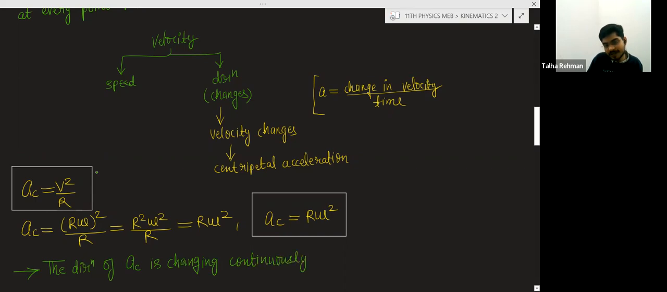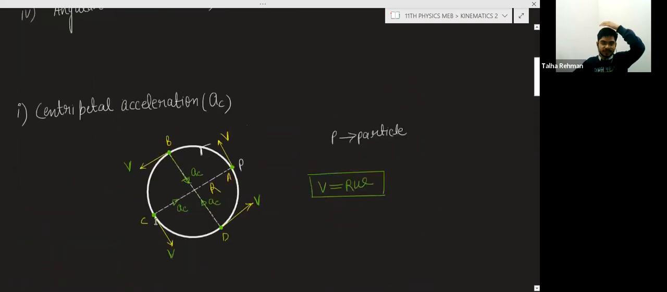And what about the magnitude of the centripetal acceleration? This will depend upon the speed with which the particle is moving. If the speed is changing, then the magnitude of the centripetal acceleration will change, or if omega changes, then the magnitude will change. But the direction of centripetal acceleration will always change. Okay, this is all about the centripetal acceleration.